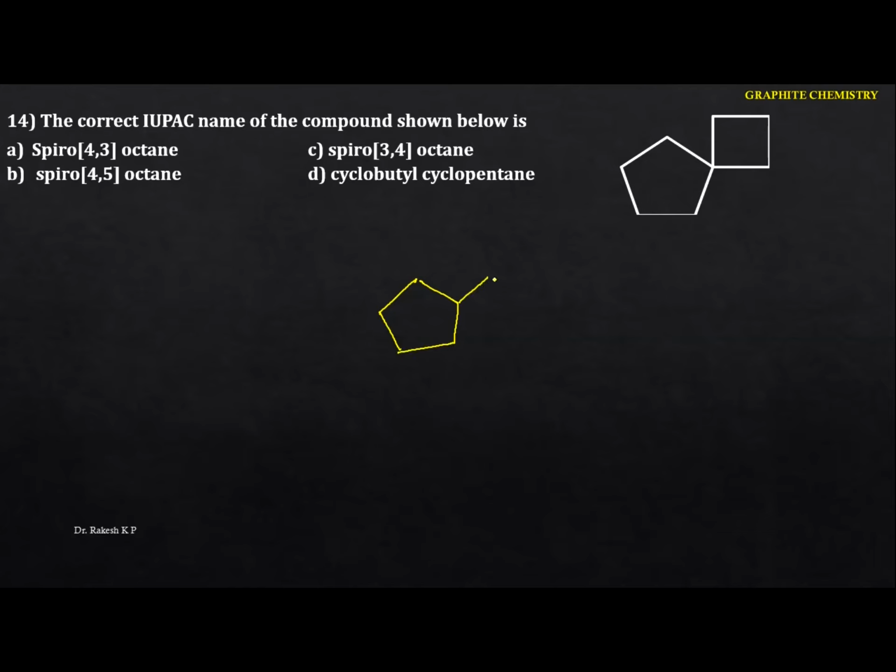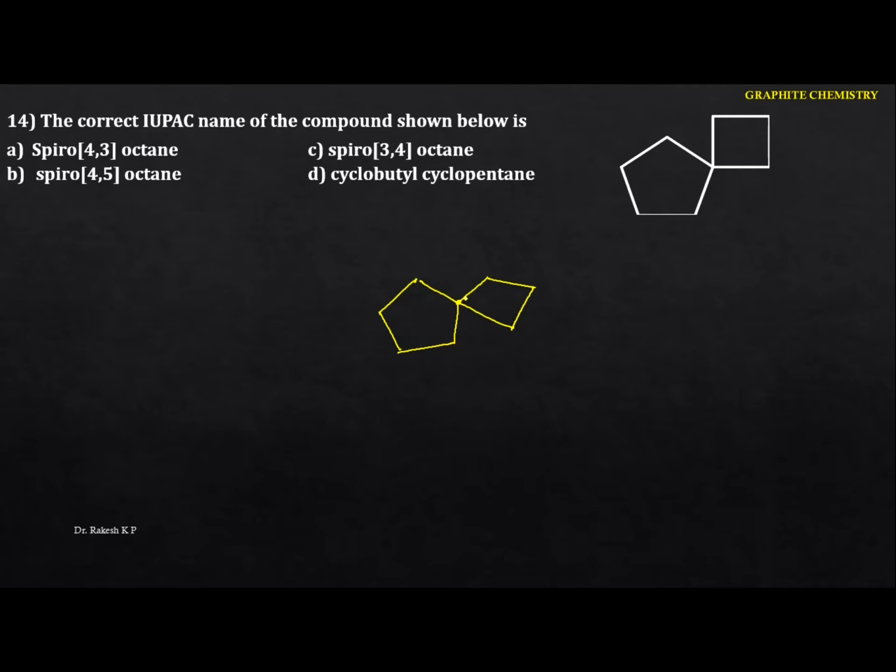Okay, just identify this one. This is the representation here. So now what you have to identify is this particular carbon. Spiro means what? The same carbon is attached to the two rings. It is not about the bicyclo, it is about the spiro.